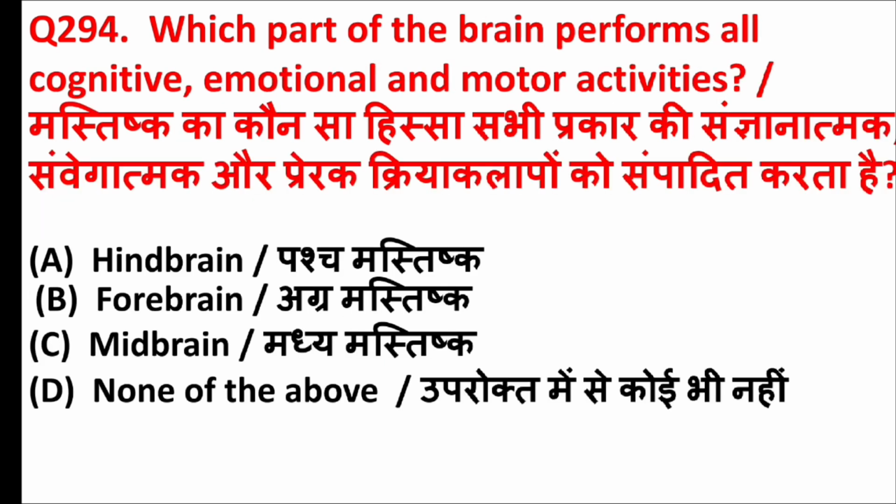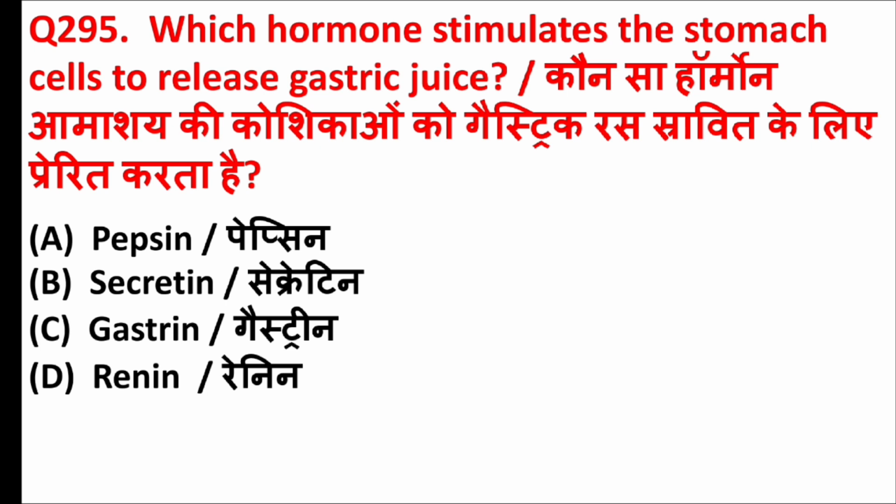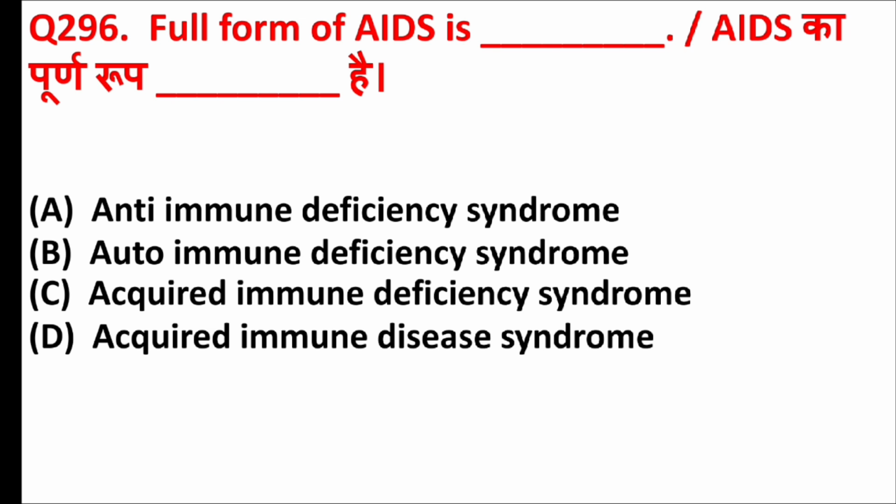Which part of the brain performs all cognitive, emotional and motor activities? Answer is option B, forebrain. Which hormone stimulates the stomach cells to release gastric juice? Answer is option C, gastrin. Full form of AIDS is? Answer is option C, acquired immune deficiency syndrome.